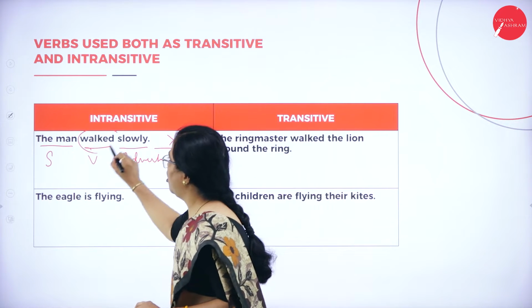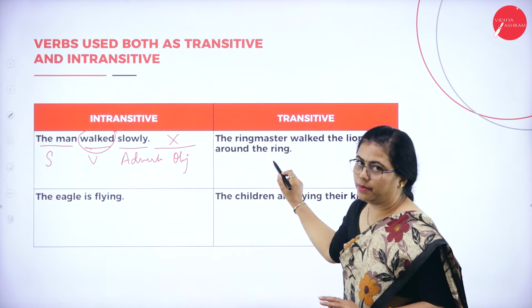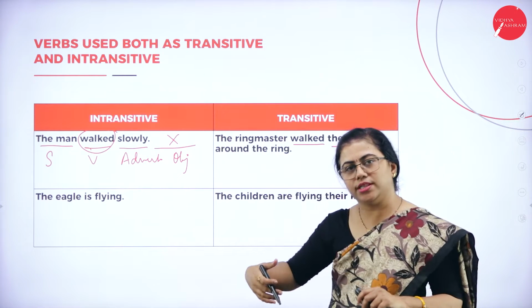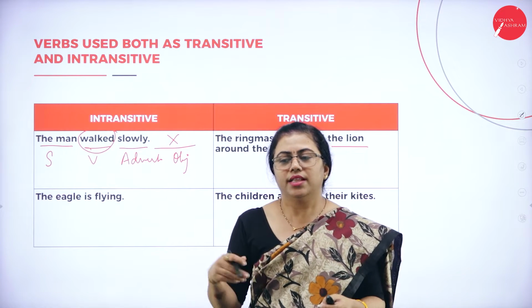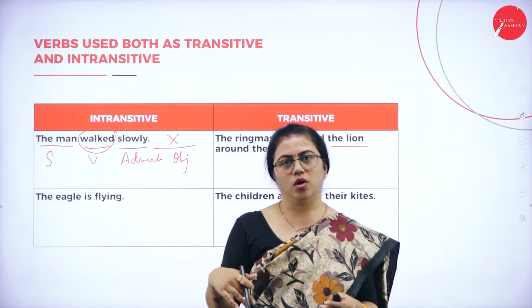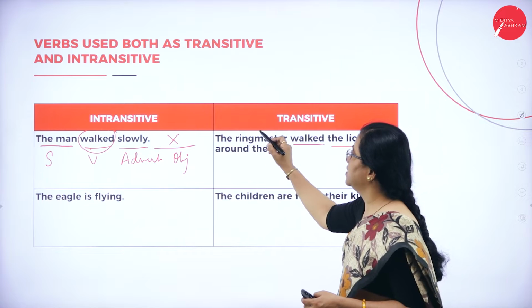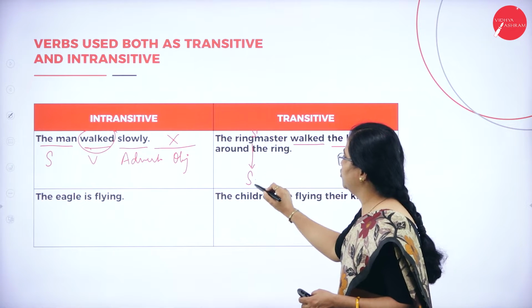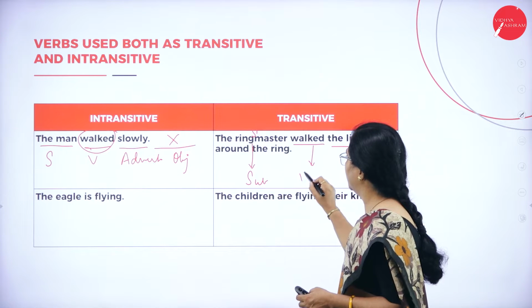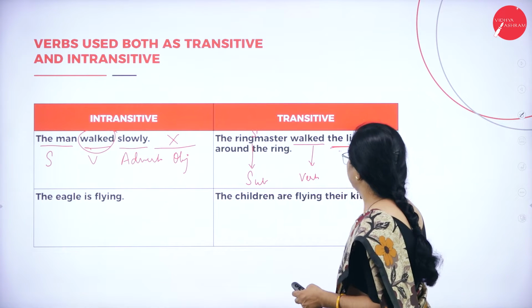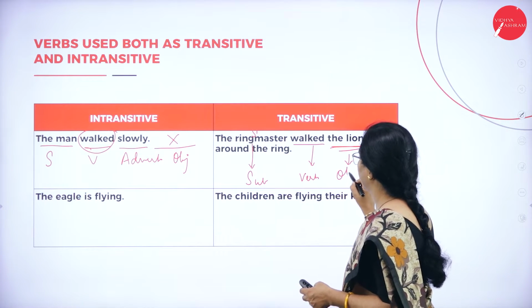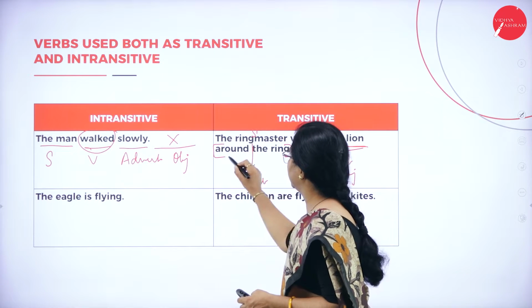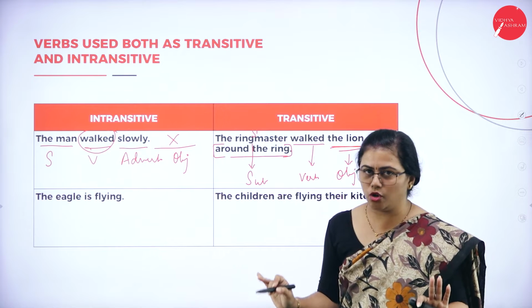Similarly, the verb walked is used as a transitive verb here. How? The ringmaster walked the lion. Walking the lion or walking the puppy, whatever. That means you take them for a walk. Here the ringmaster in the circus is the subject, this is the verb, and you have an object here. What is he walking? He is walking a lion. Around the ring is a different concept. You cannot consider that as an object.